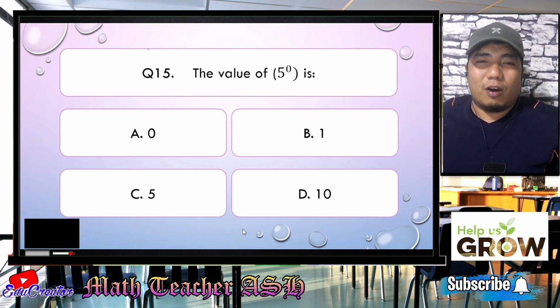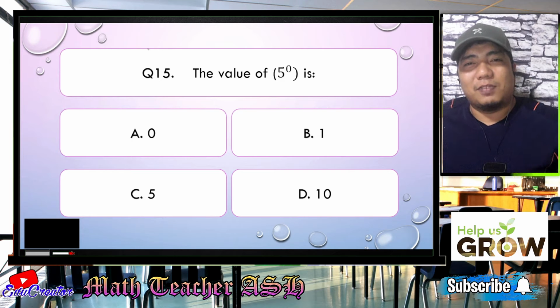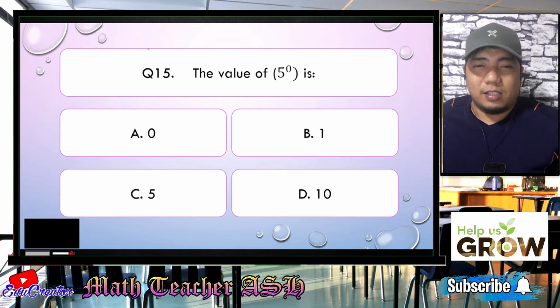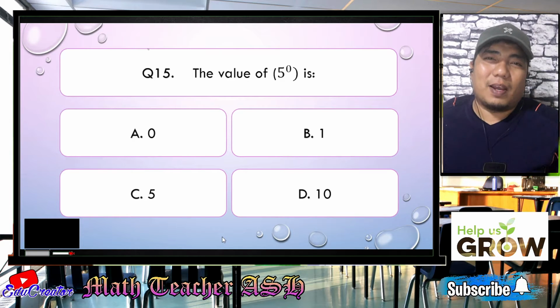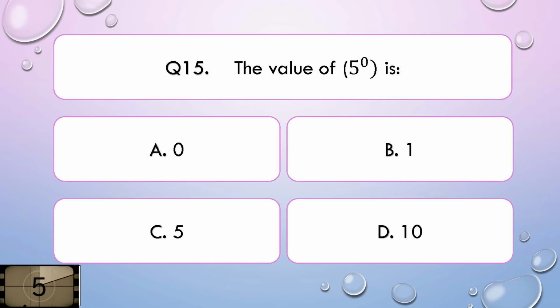The value of the quantity 5 to the power of 0 is it A, 0, B, 1, C, 5, or D, 10? I'll give you 5 seconds to think about your answer.